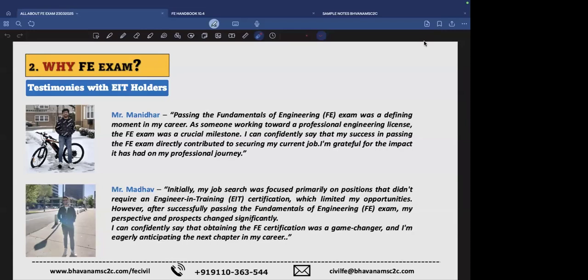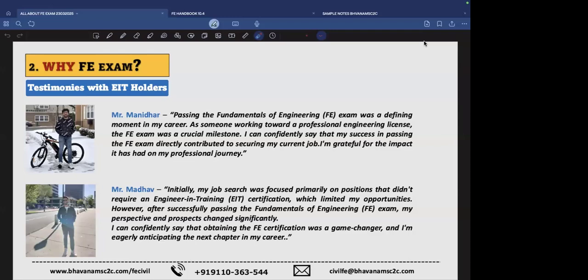While I was undergoing my master's program, I gave many interviews, but most of them came up with the subject line that EIT is a must. And just because I didn't have the FE exam cleared by that time, I missed many opportunities. By the time I got my FE in hand, the opportunity was no more.